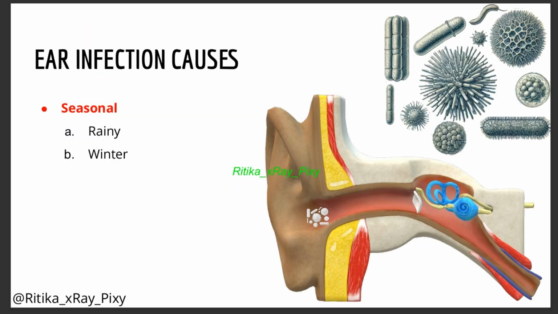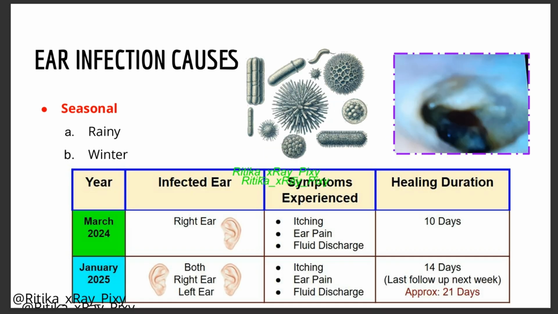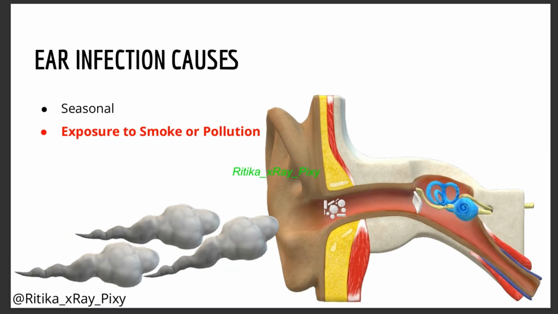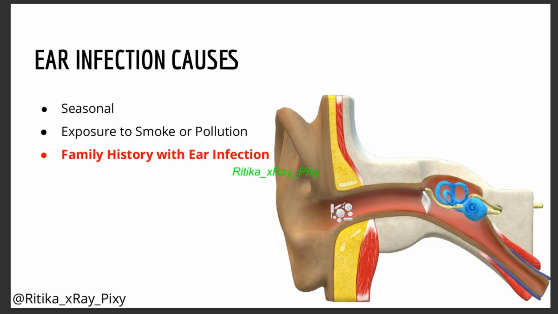You can see different factors responsible for ear infections. First, we have seasonal factors. They are more common in the rainy season or in the winter season. And in my case, this second time it happened in the winter season again. Other risk factors include exposure to smoke or pollution, or having a family history of ear infections.